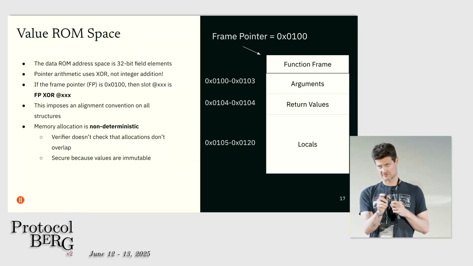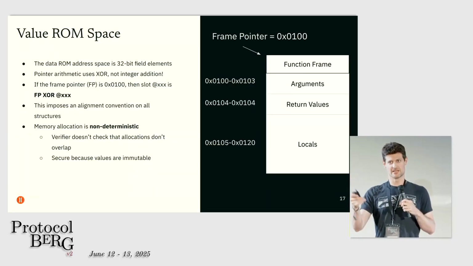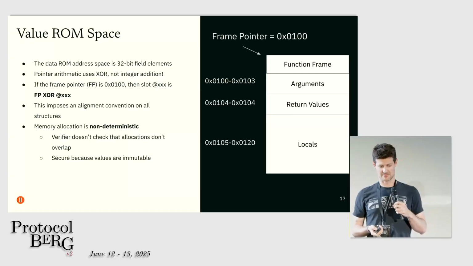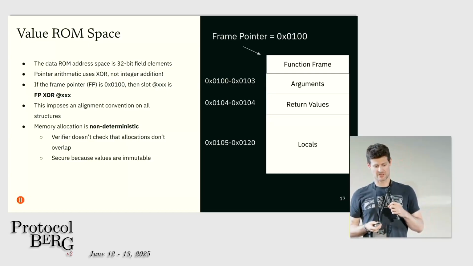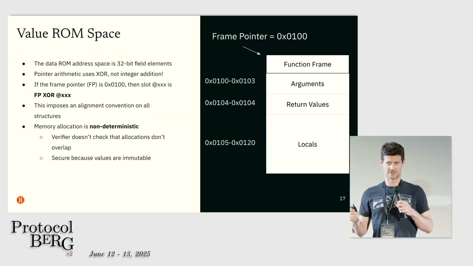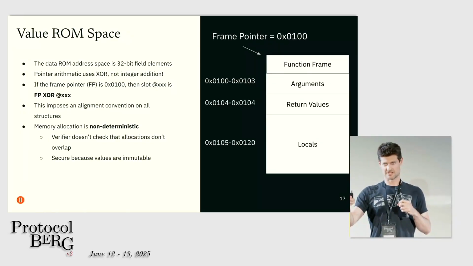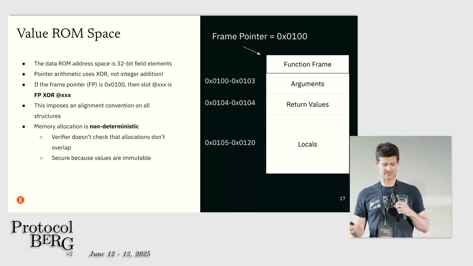So the bottom bits of the object pointer address are clear, so that if you XOR in a local offset, it won't go backwards in the address space. The other thing that we're allowed to do here is, because we have a read-only memory, the verifier doesn't actually need to check the allocation algorithm. Only the prover needs to run an allocation algorithm, and it's going to provide the addresses of allocated objects non-deterministically. So it's just going to declare that my next function frame is going to exist at some address, and this doesn't introduce any security problems because the values are immutable.